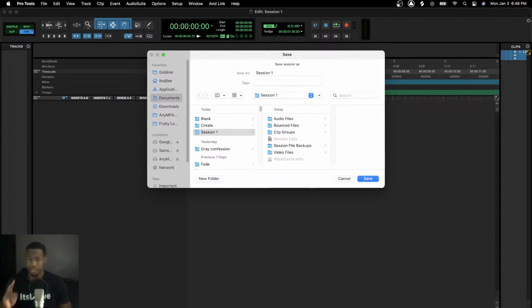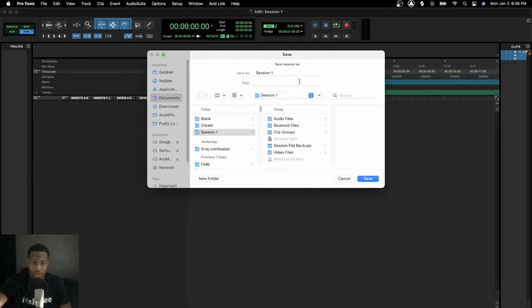There's two different ways to save this. There's many different ways, but two main ways. One is just to save it onto your computer. The other one is to save it onto an external hard drive to bring somewhere else. And this is very important when you're sending it out to collab with other artists, or you want a producer to edit your mix, edit your music, mix it up, anything like that. This is very important. So the first step is saving on your computer.